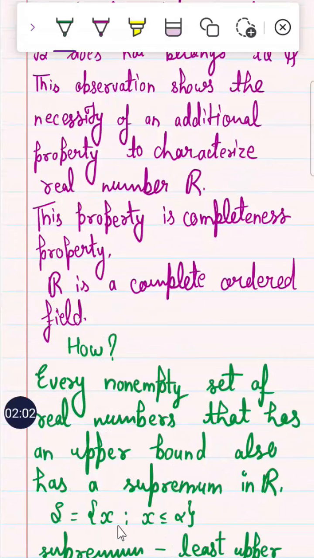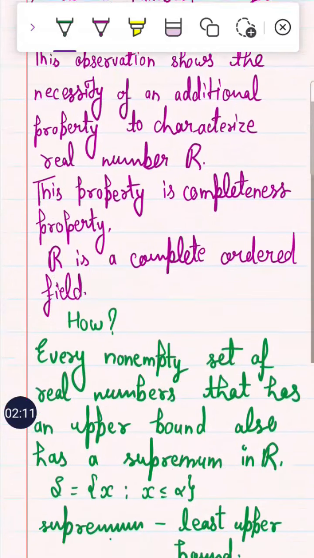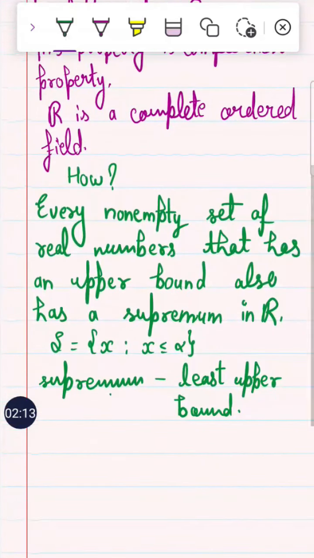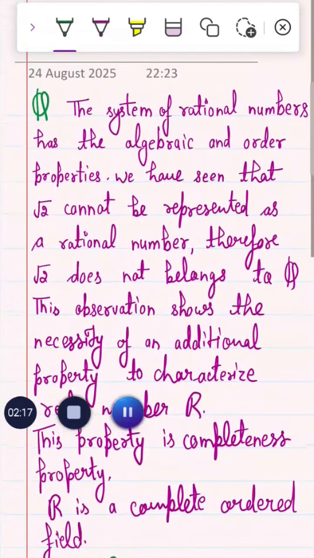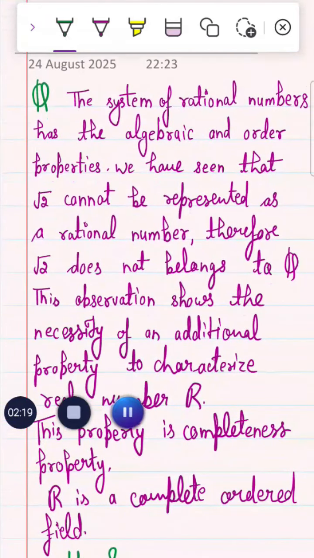So when this type of sets is contained in R, R is called complete. That is called, R is called a complete ordered field. Okay, while Q is not a complete ordered field, because root 2, which cannot be represented as a